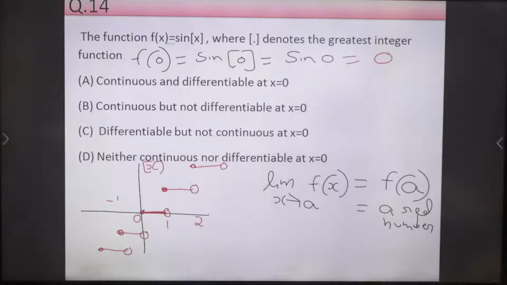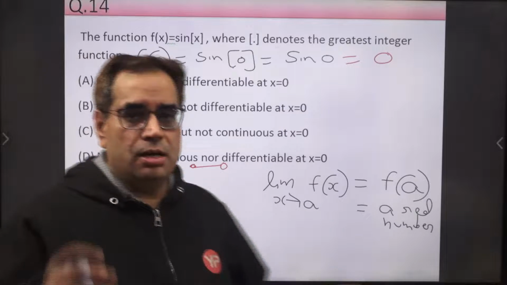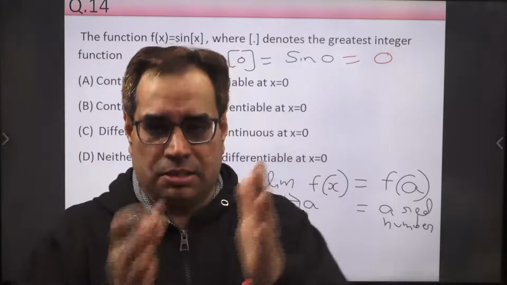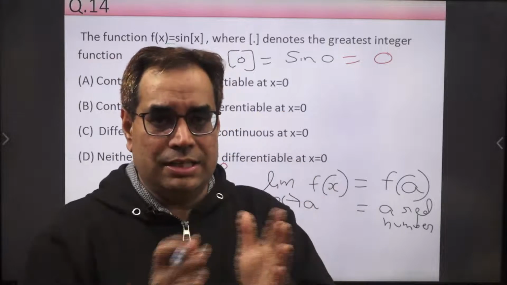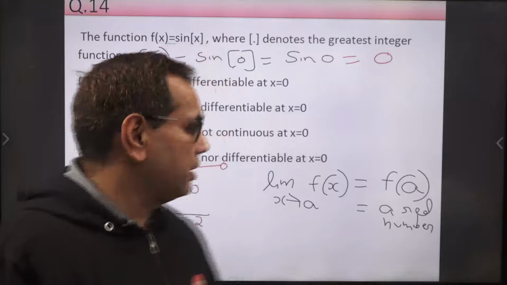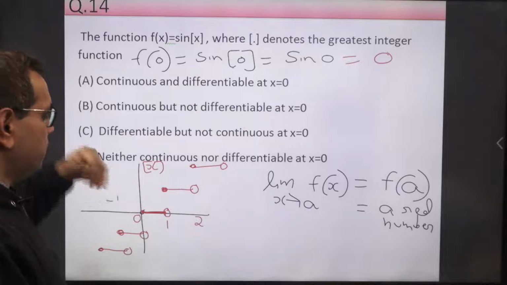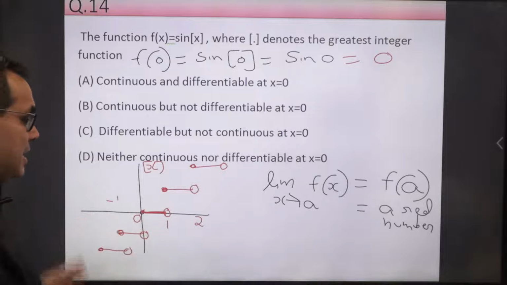Now for this limit to exist, whenever we have a greatest integer or modulus function involved, we must always check continuity and differentiability using the LHL, RHL concept. Since there is a greatest integer function here, we must use the LHL, RHL concept.